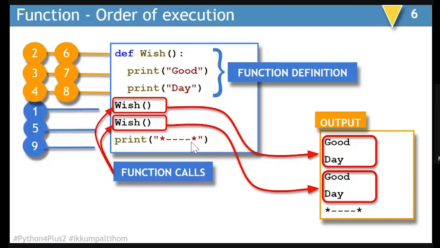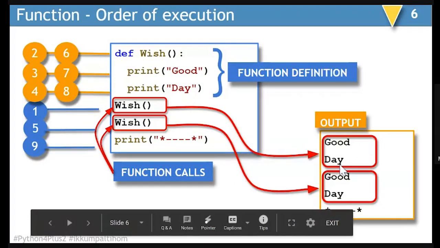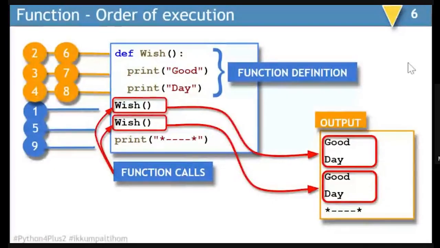So your output is going to be good day from the first call, good day from the second call, and once both these calls are over, the last star 4 times, dashes and star will be displayed.